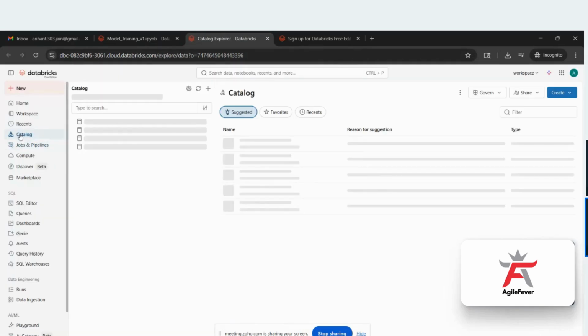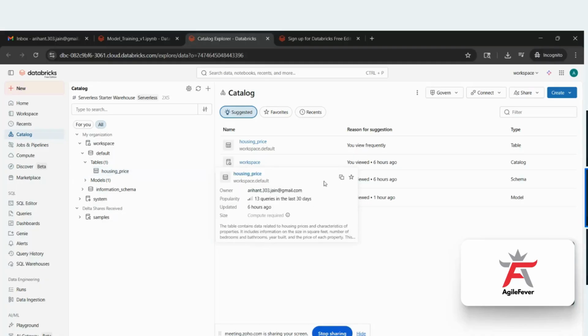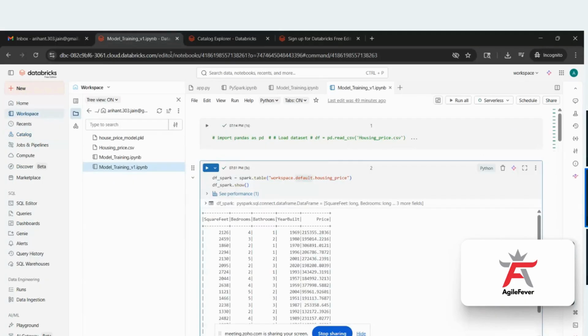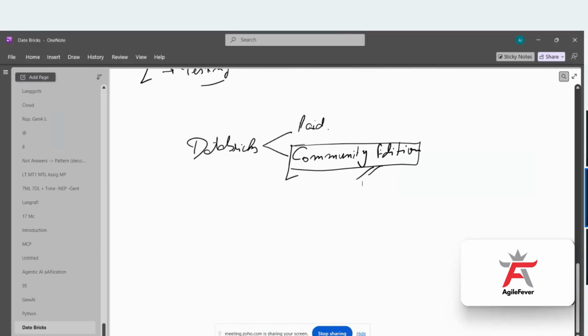In the catalog, you have the workspace, in the workspace you have the default, and in the default you have the table. So we are taking this location, and from here you can copy it: workspace.default.housing data set. That location you are giving here. Using spark.table, you are creating a data frame. Now, see guys, there are two types of data frames we have: one is the Spark data frame and one is the Pandas data frame.